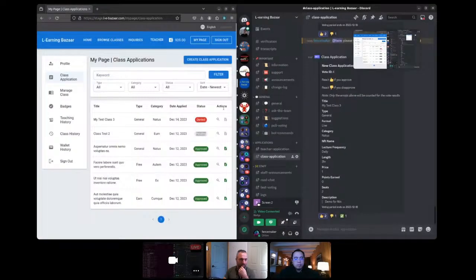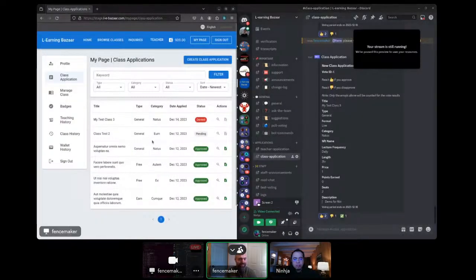So this works, right? The Discord bot can see the messages, it can read them, it can tally the votes, and can send it back to the API, which updates the database, which shows up in the interface. So we did the full loop of Discord bot interaction with the database. Awesome.